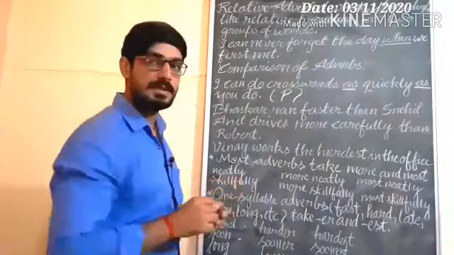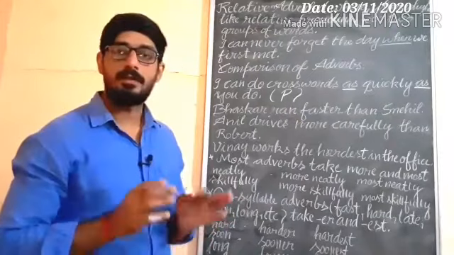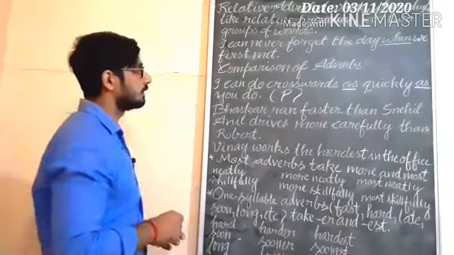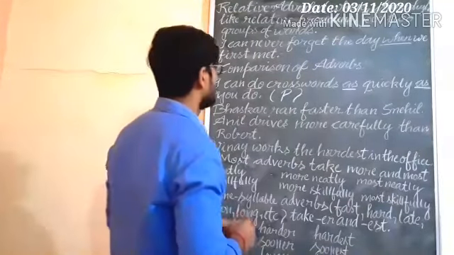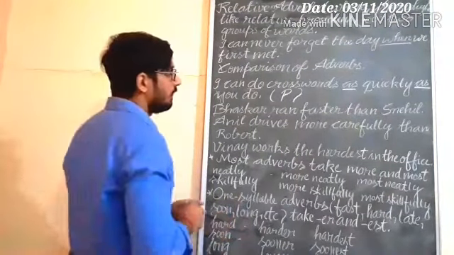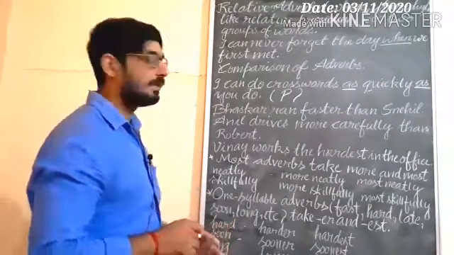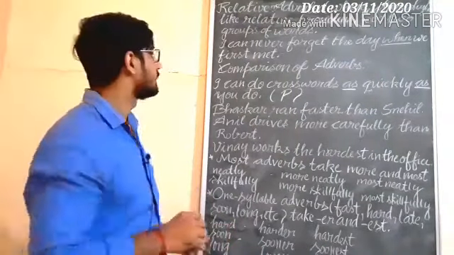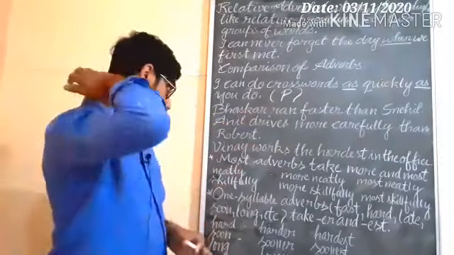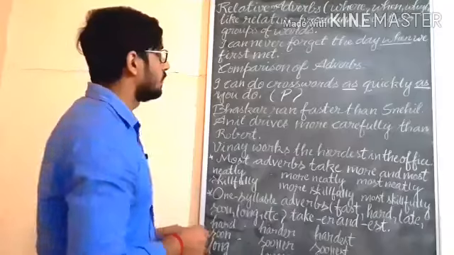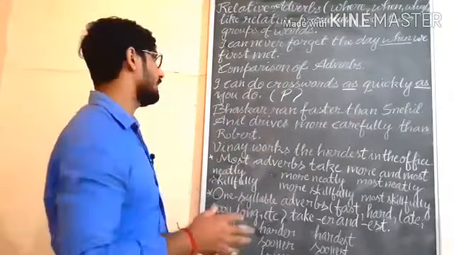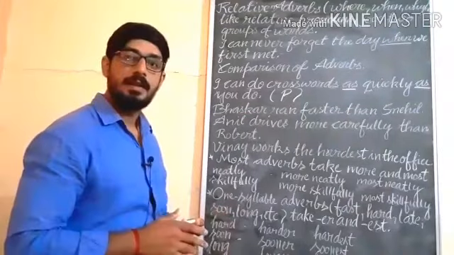We use as and as in positive degree when the comparison is of two equal things, two equal persons. Understand? For equal things, for equal persons, we use positive degree. So here you are getting: I can do crosswords as quickly as you do. So you can know that both of them are able to do the crosswords equally quickly. So both of them are in an equivalent degree.